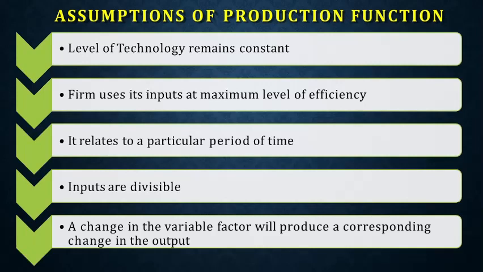If the production function is asked for 5 marks, this is the answer you have to give. You have to clearly explain what the production function is, and you have to show what the assumptions of the production function are. Please go into the textbook also while I am saying this, because the textbook will give you a detailed explanation, as the assumptions are discussed in detail in the textbook.